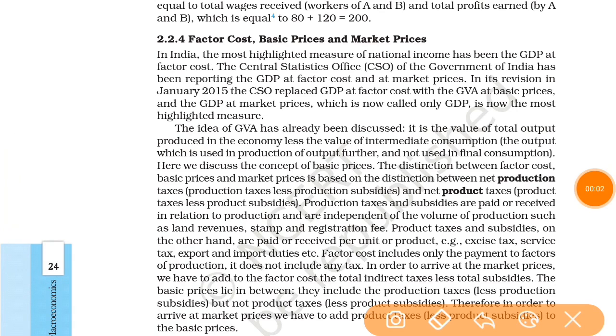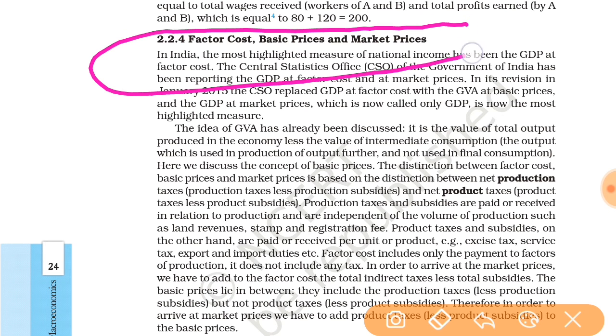Namaste students. Today in this video I am going to discuss factor cost, basic prices and market prices and some macroeconomic concepts from the second chapter, that is national income accounting. So first, see what is factor cost, what is basic prices and market prices.